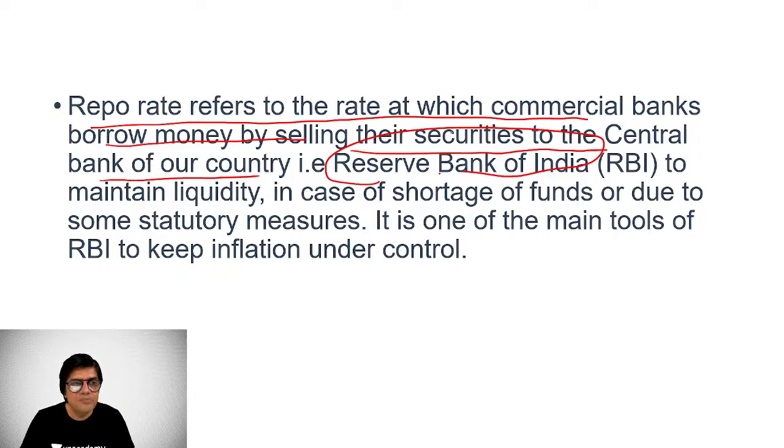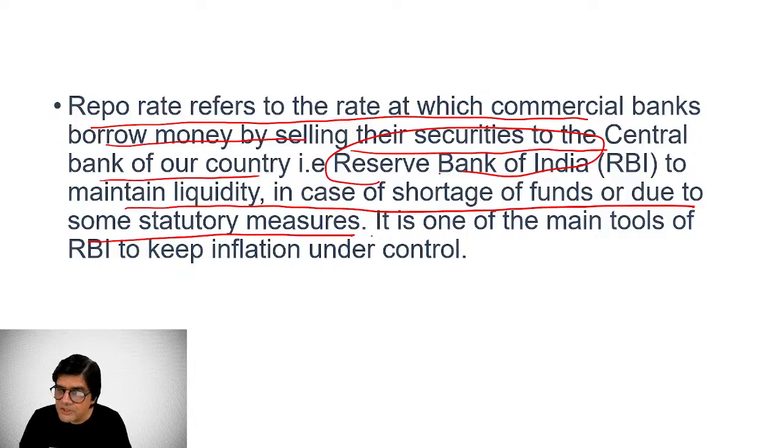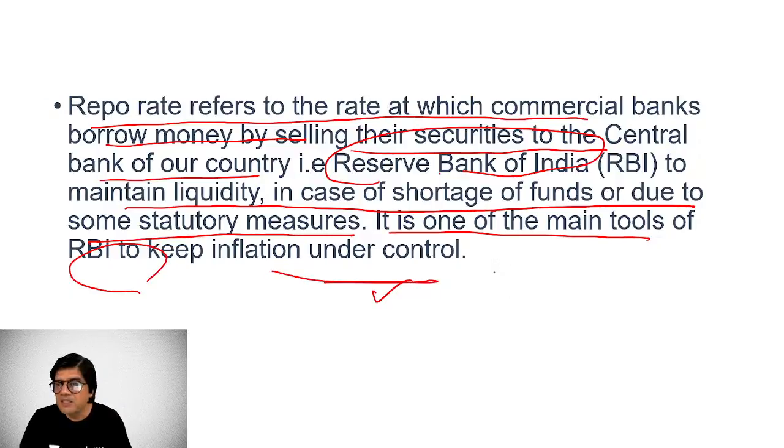Repo, incidentally, means repurchase option primarily, because there is a repurchase agreement at the same time that these securities the banks would purchase back at a predetermined price. So this is primarily to maintain liquidity in case of shortage of funds or due to some statutory requirements banks always have. They have to maintain, for example, the cash reserve ratio, 4% presently, right? It is one of the main tools of RBI to keep inflation under control. So if the repo rate goes up, the inflation will come down.